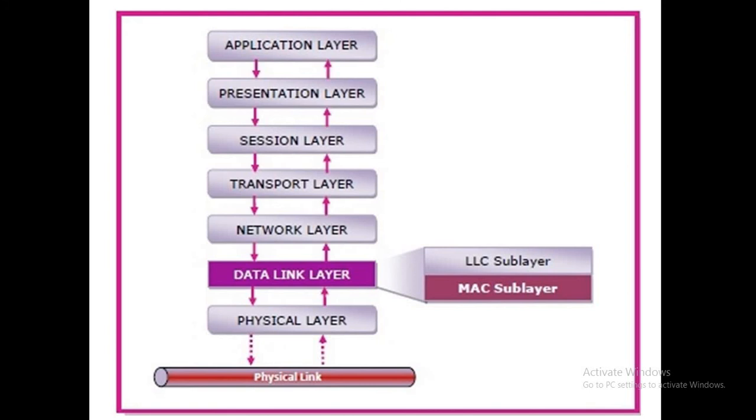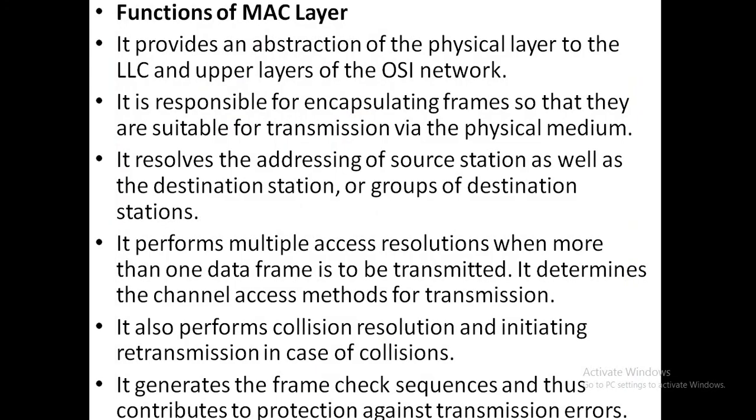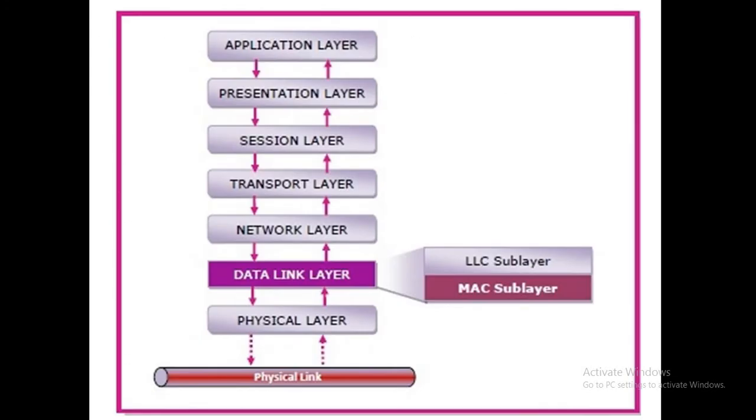The CRC field contains the error control mechanism information, and it is of 4 bytes or 32 bits. So these are the MAC sublayer fields.